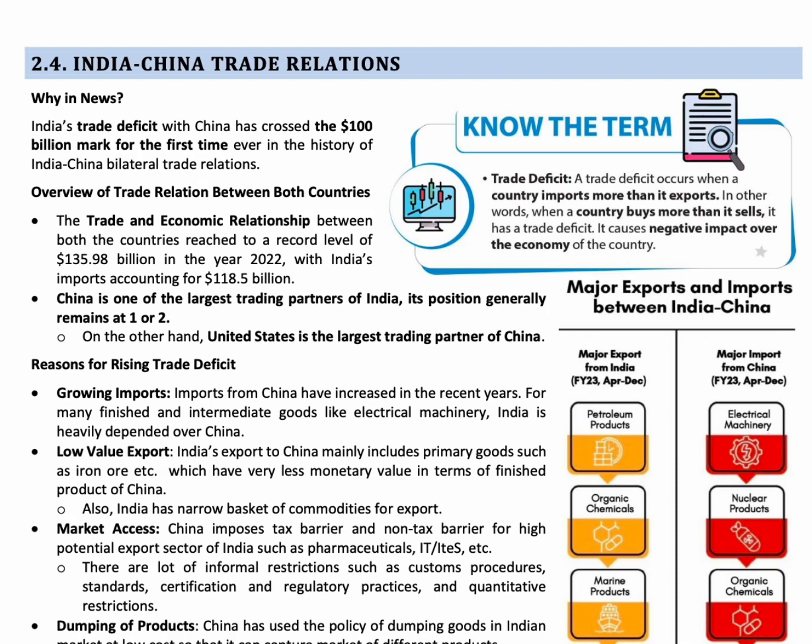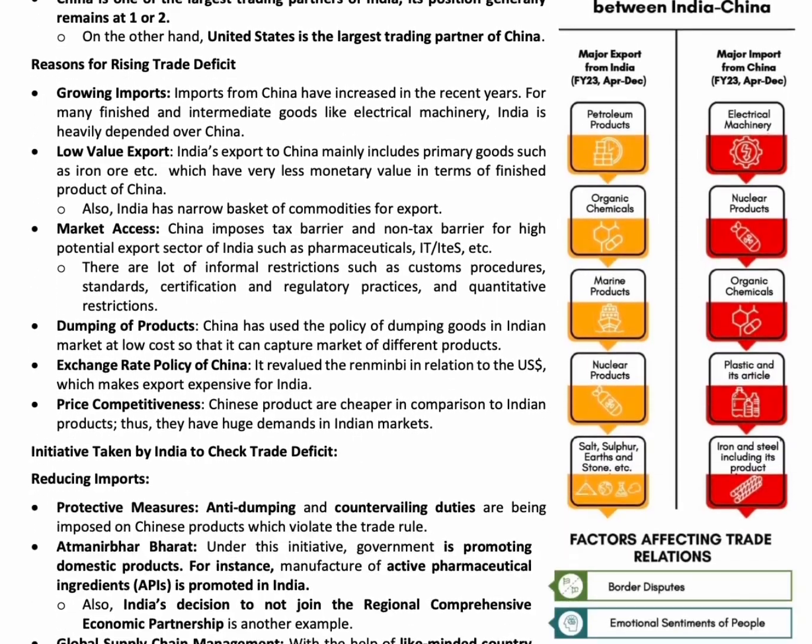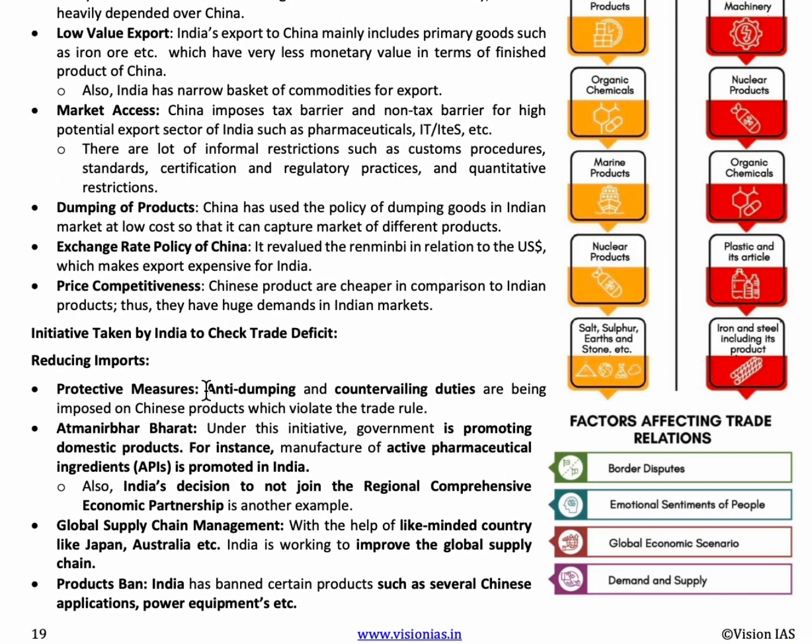On the other side, to decrease the Chinese imports, India came up with anti dumping duty. So, here you can see India has come up with anti dumping duty and countervailing duty. China generally sells at a cheaper price than the price in our country. So, in order to encourage our products, extra tax was imposed on the cheaper Chinese products, and it is called anti dumping duty. And countervailing duty is also similar to this anti dumping duty. Both of them are imposed on the Chinese products.